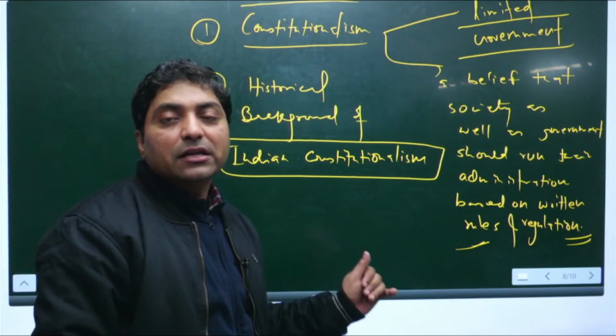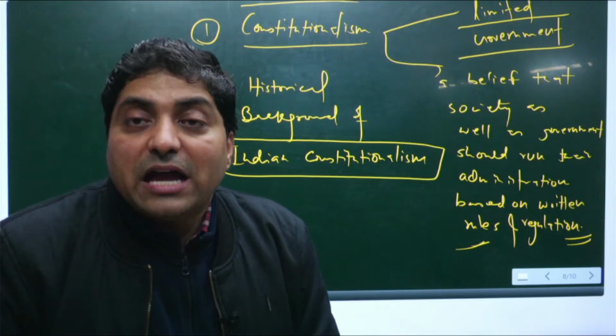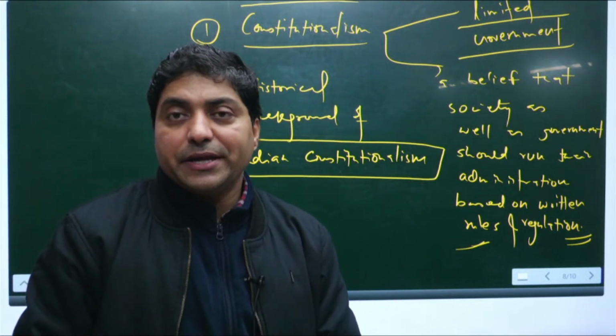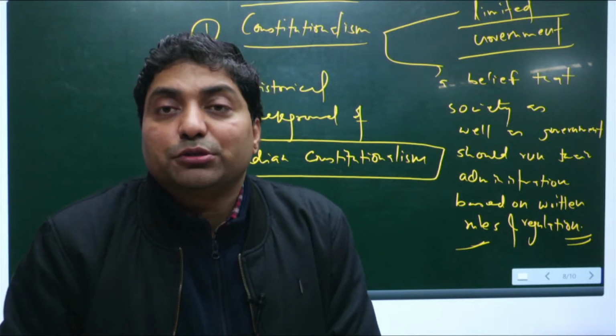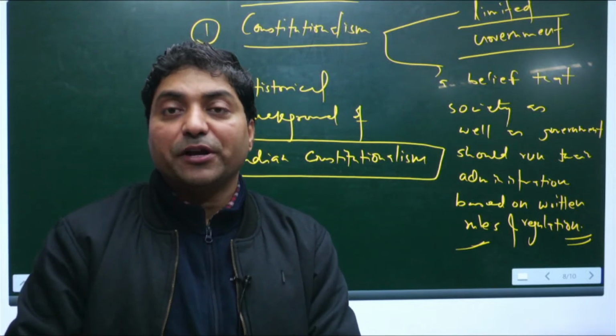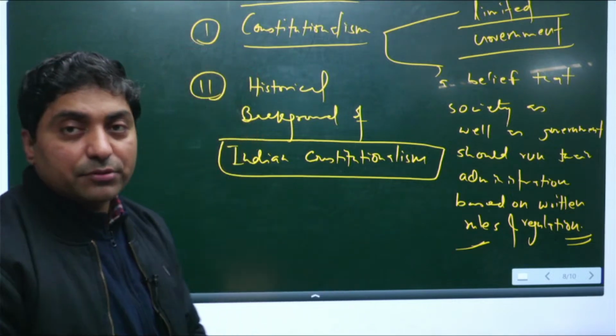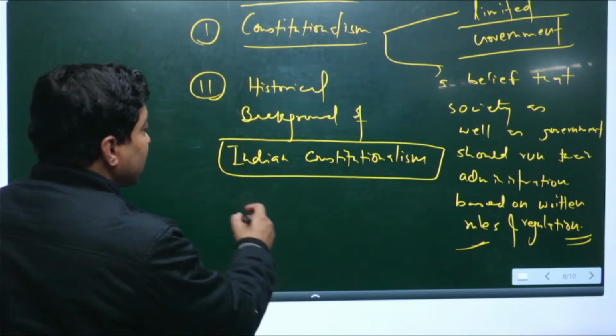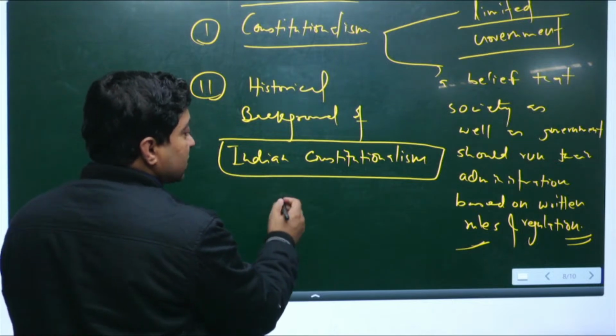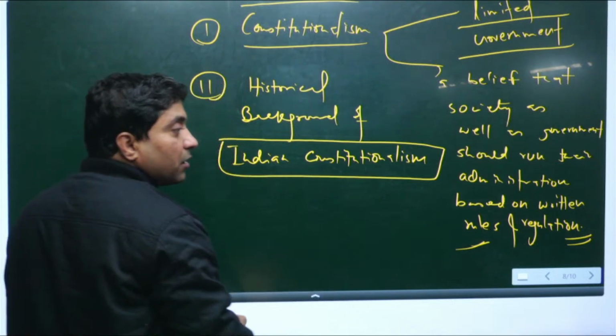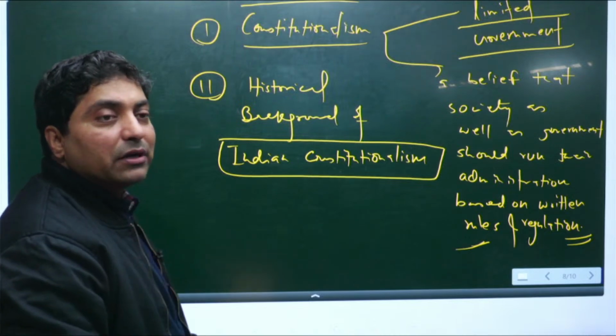We have seen there are many acts, Charter Acts or Government of India Acts, that were passed in the colonial time by the British government. So we can see that Indian constitutionalism is not a product of an accident.